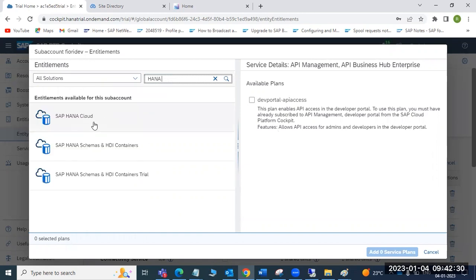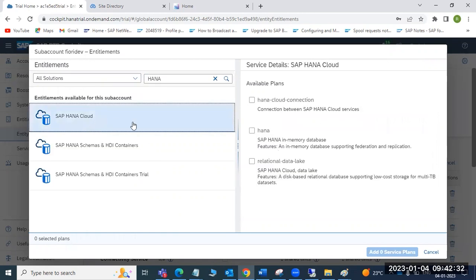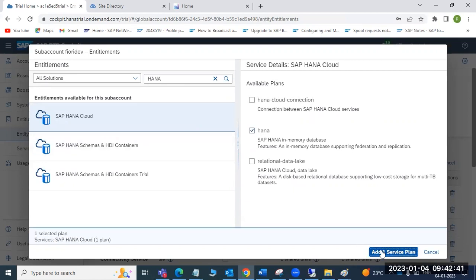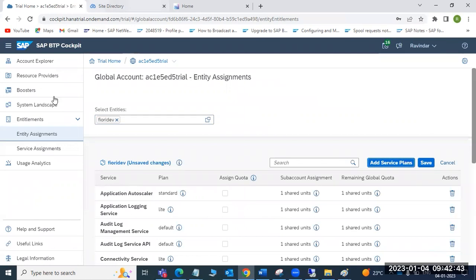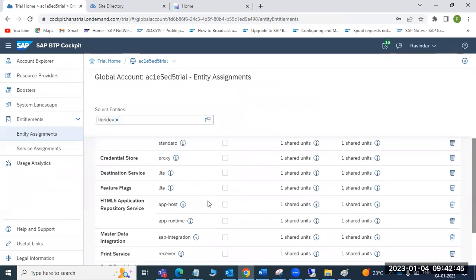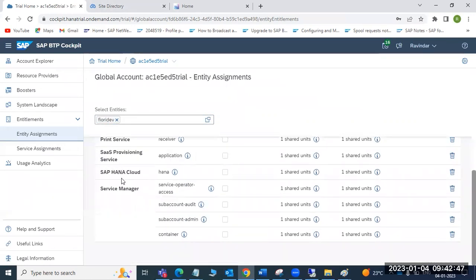Okay. HANA is available. You can see HANA is available. Maybe if you want HANA in-memory, relational data lake, or HANA cloud connectors. Suppose we need HANA, I just assign the service plans to this sub account. I assigned it here to the dev sub account. So you can see somewhere here we have the HANA cloud is available, right?